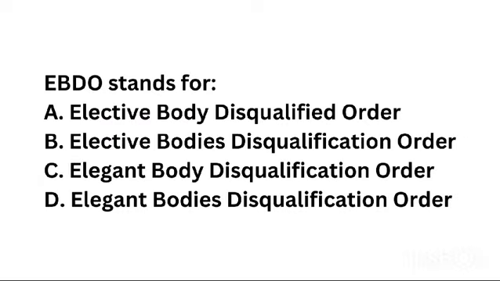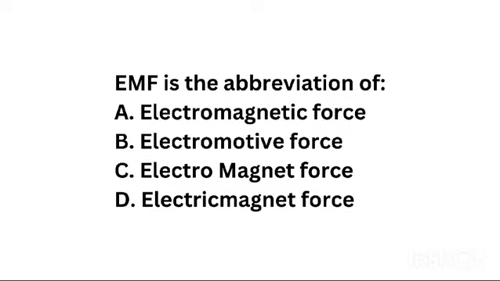Next question is EBDO stands for. Answer is elective bodies disqualification order. Next is EMF is the abbreviation of. Answer is electromotive force.